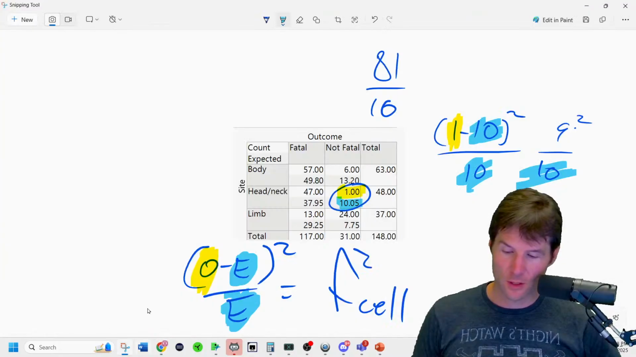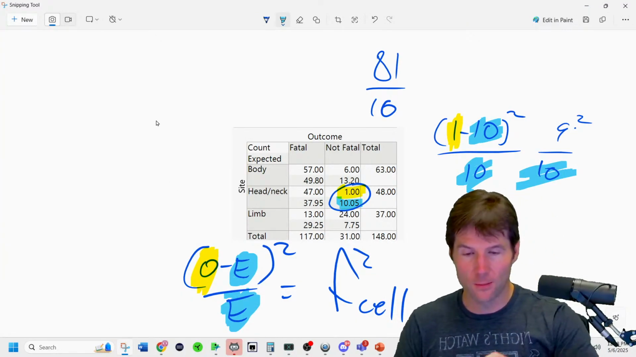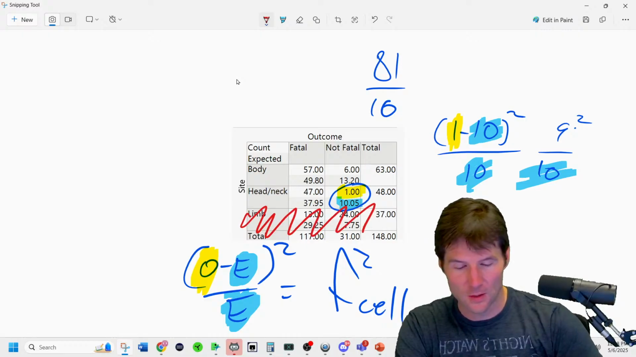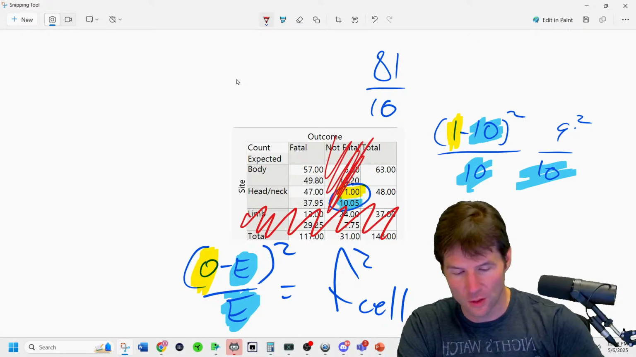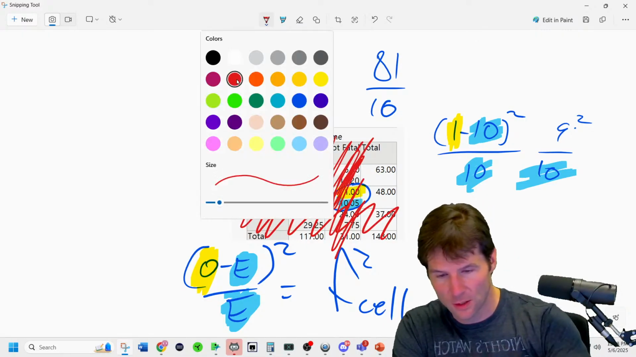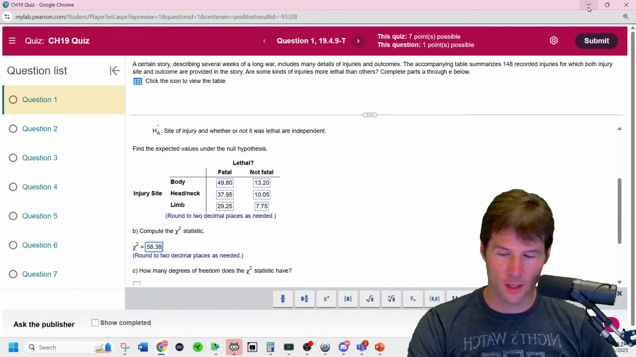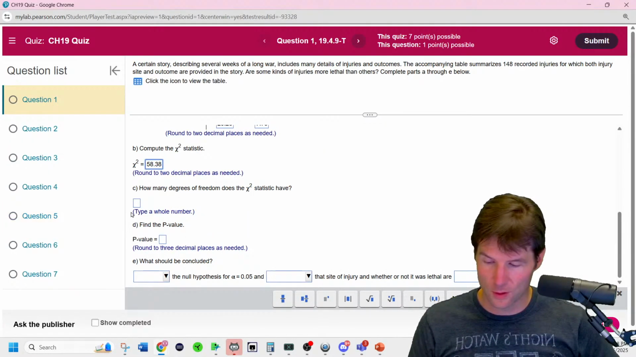Another way to think about it visually is if you're deleting one row and one column, you delete this and you delete this. Do not use the totals. The totals are not part of it. The degrees of freedom are going to be the 2 degrees of freedom right there. It tells you the shape of the chi-squared you're using. There are 2 degrees of freedom.